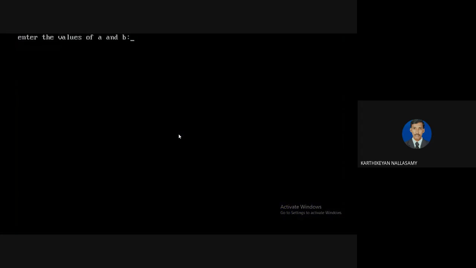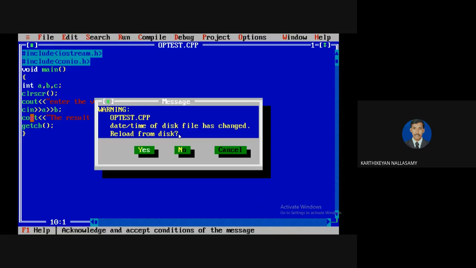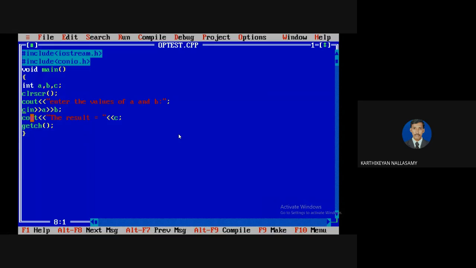Instead of the plus operator, you can use the insertion operator for printing. I'm going to enter some values. Sorry, I didn't provide a value, so it displays a garbage value. There is no default value for a local variable here, so no error is generated as in Java.